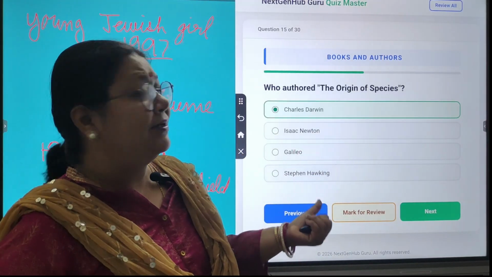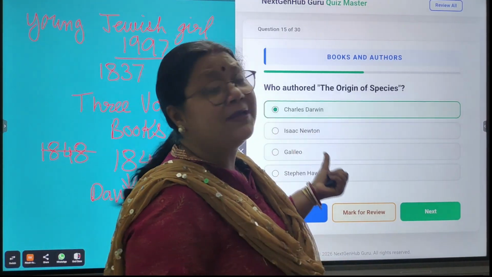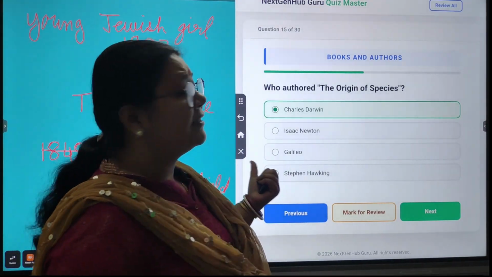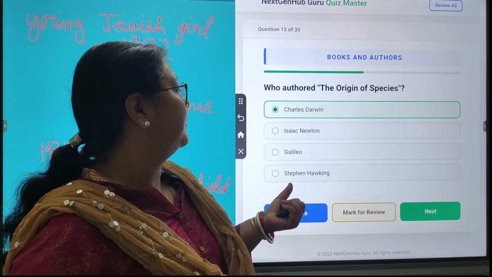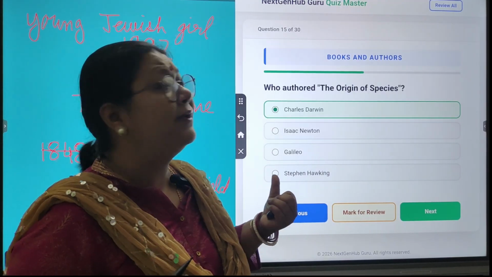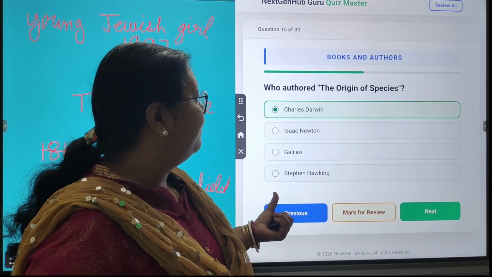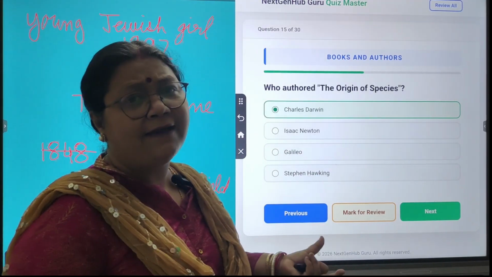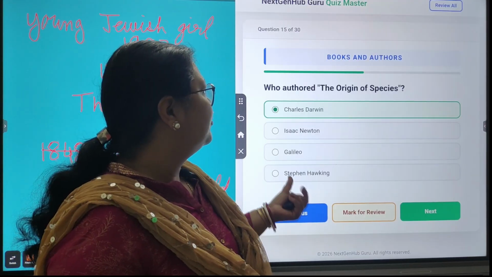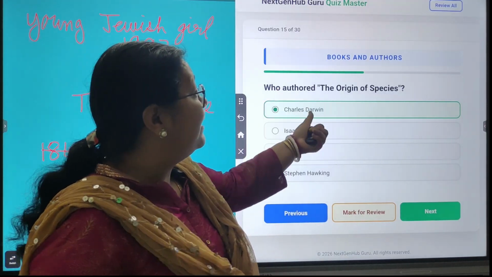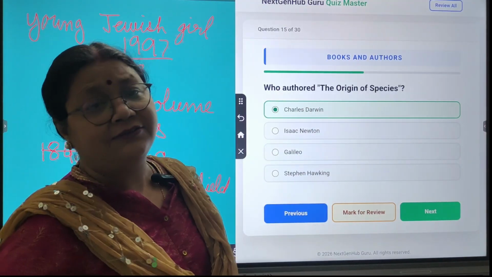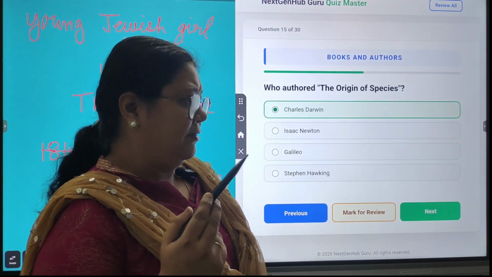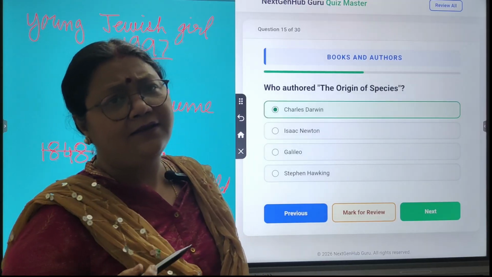In that, the evolution of species has been described, and it tells about the theory of the survival of the fittest. The species who are fit will survive at the end. So it is a very famous scientific literature, and it was published in 1859.